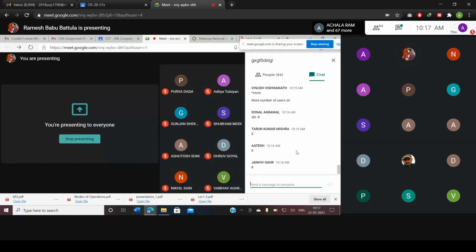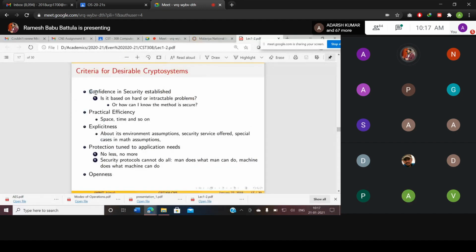That's why, first of all, if you want to develop any security product, you need to create confidence in security. Confidence in security means your data is not revealed to anyone. That is the first point I'm using in my slides. If you want to develop any crypto system, the first point is that everybody should accept your security mechanism.